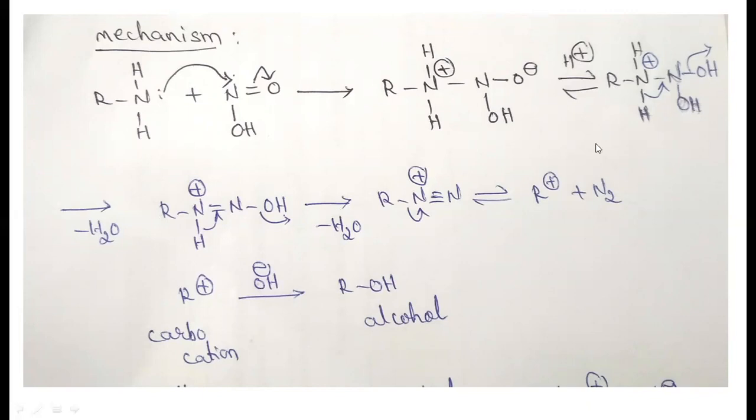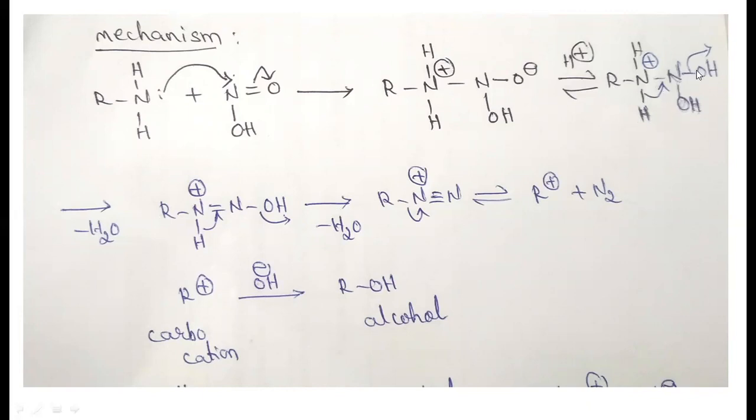Finally, this compound undergoes an elimination reaction: H plus is removed from here, and OH minus is liberated from there, so H plus and OH minus are eliminated as a water molecule. This is the elimination reaction.